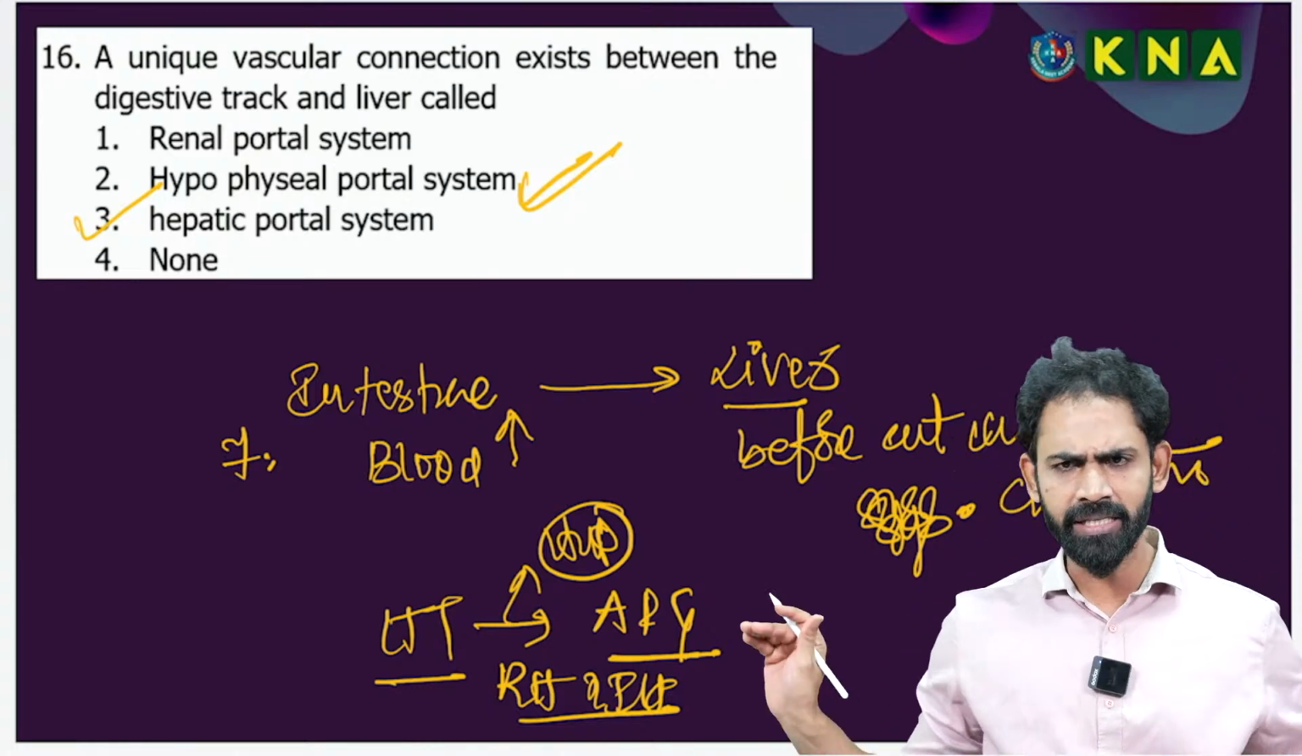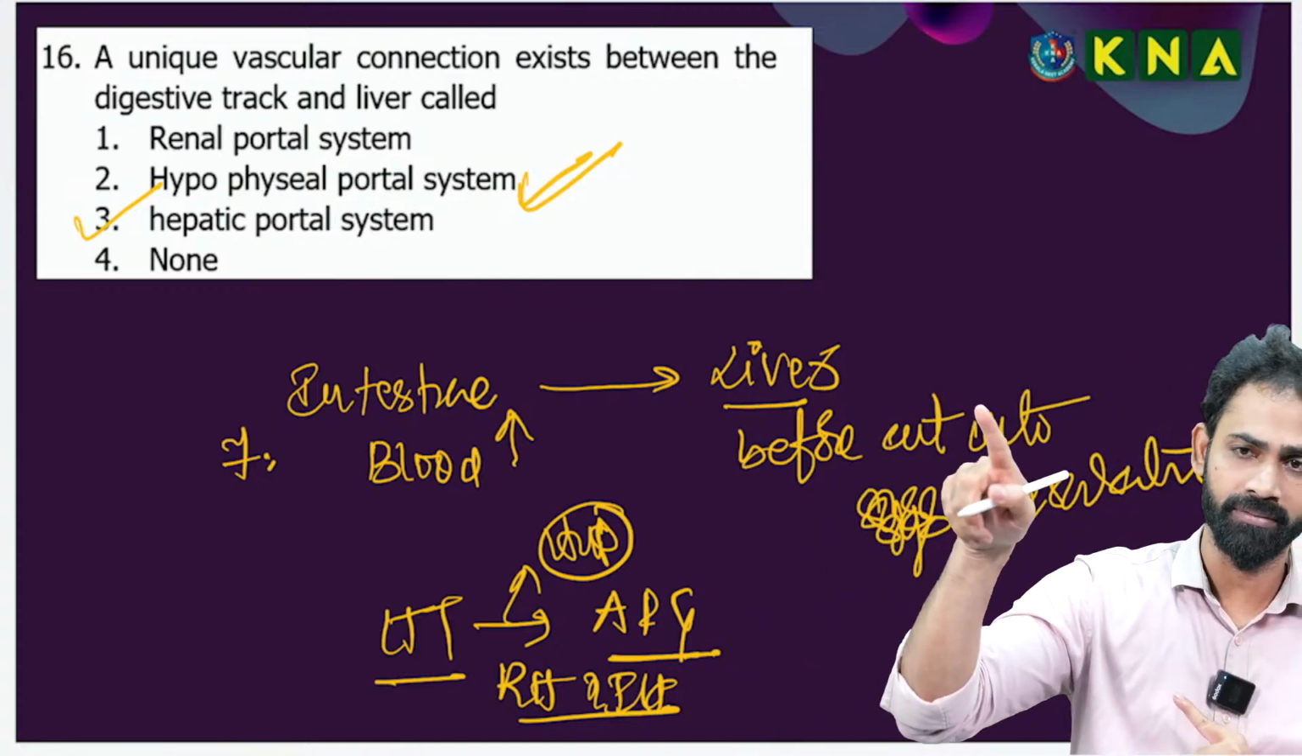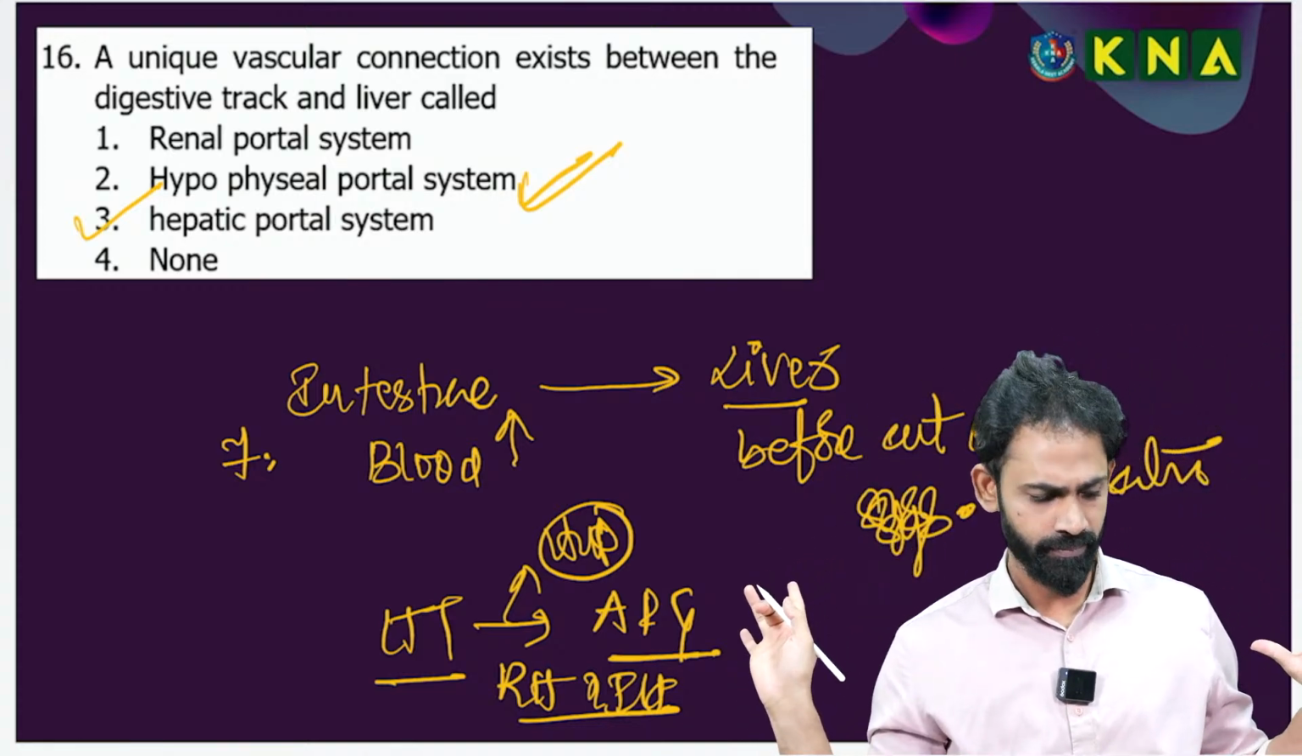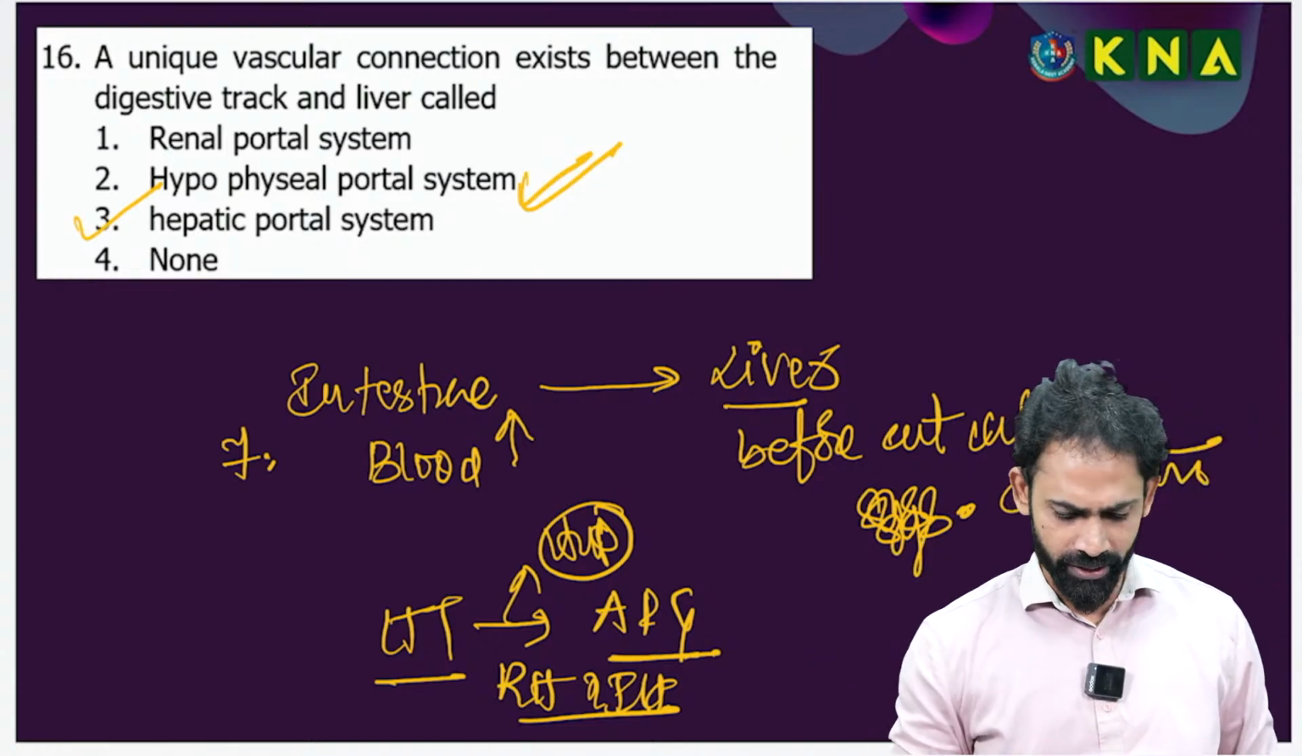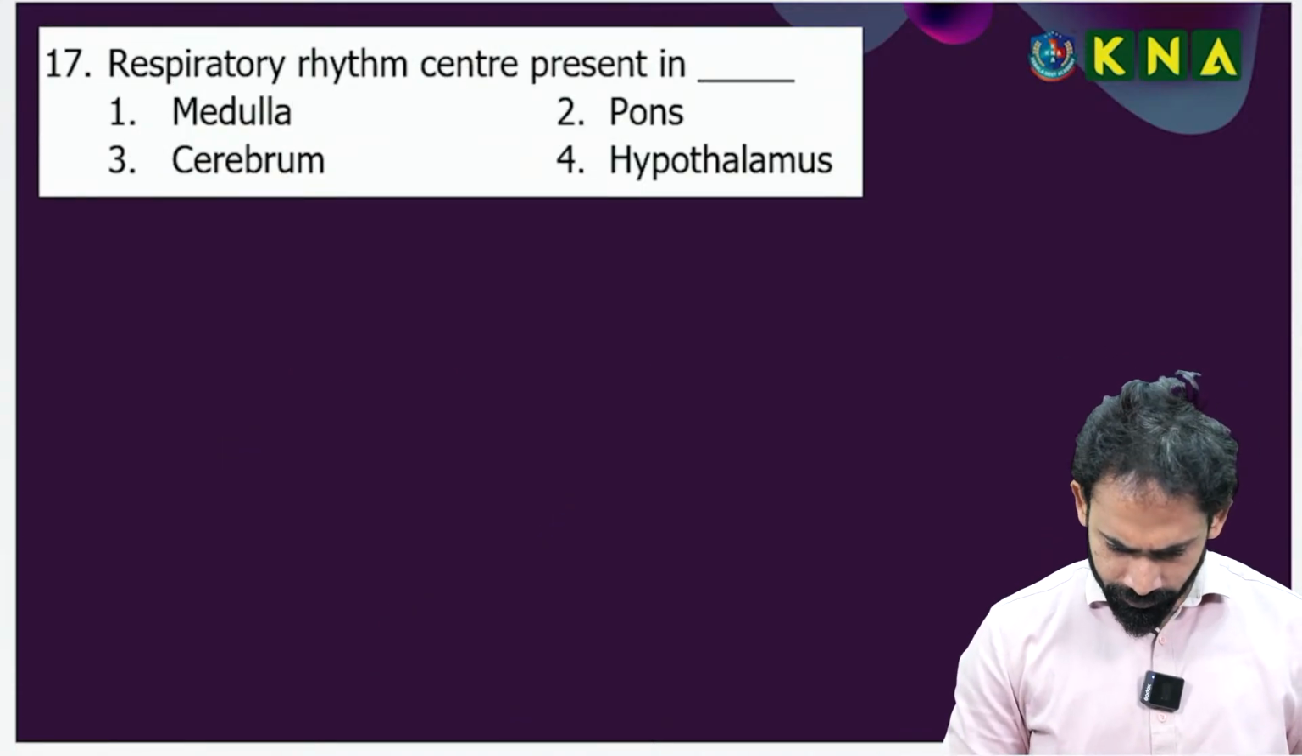Renal portal circulatory system, that is there in the frog. One time you can check. Okay, now I am going. That's good. Next question, wait.